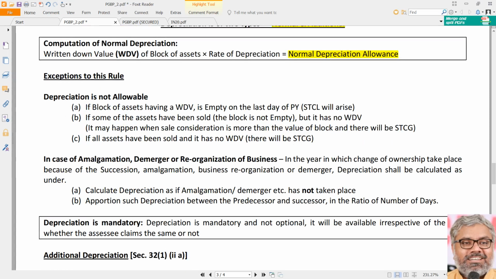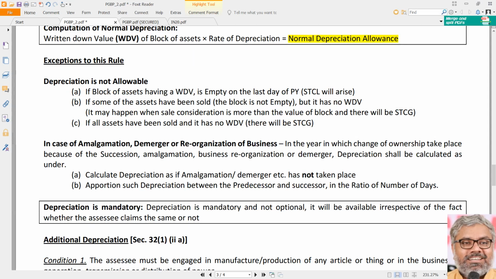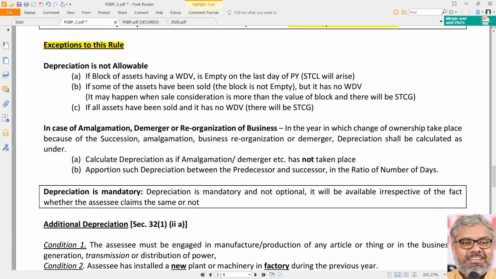But one more point to be noted, very important point and exceptions to this rule. Depreciation is not allowable in the following cases.